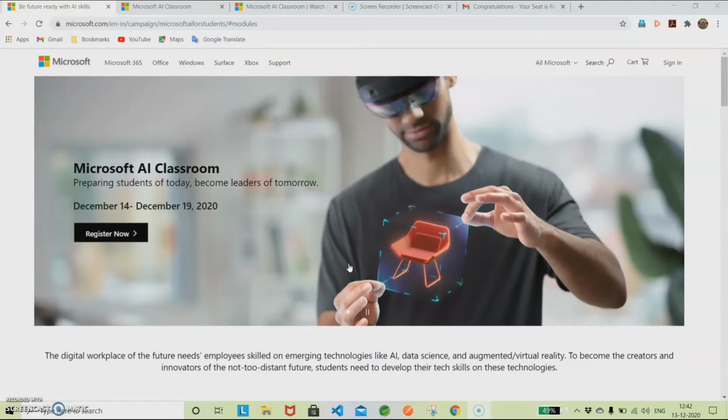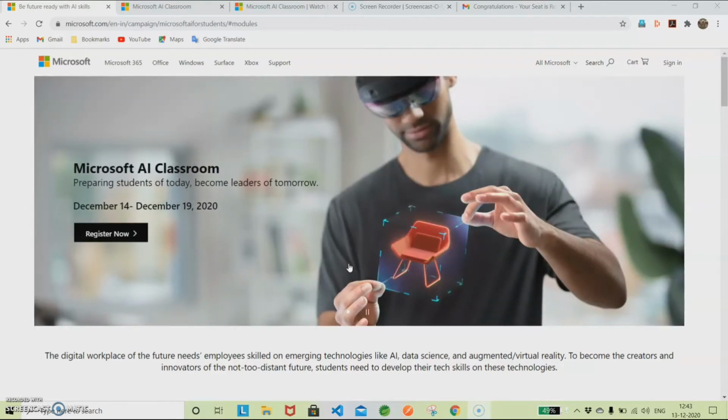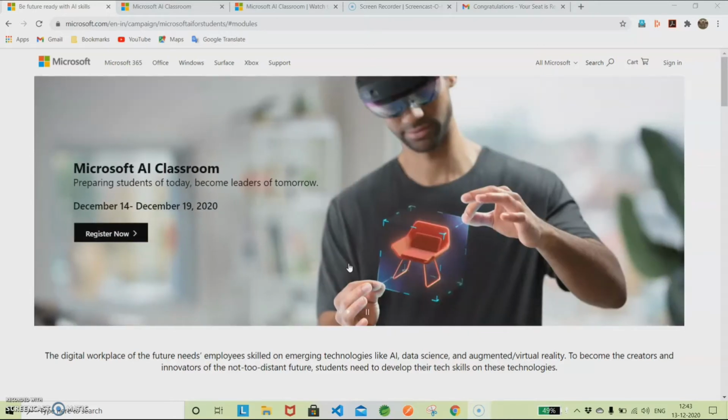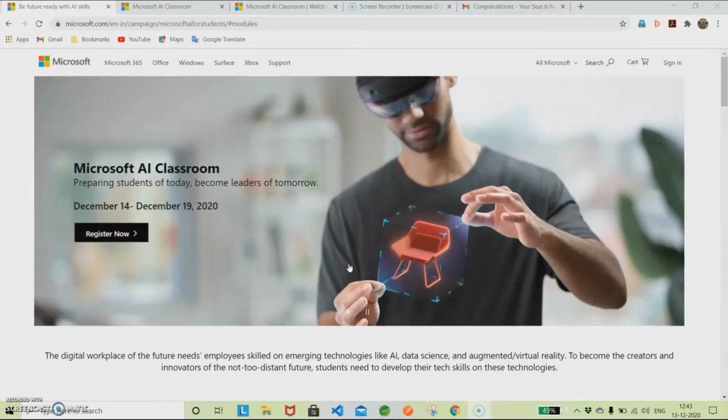So we are going to see about this Microsoft AI Classroom, which is offered by Microsoft. This is a one-day course, and the course will be from 2 p.m. to 5:30 p.m. Here they are going to explain artificial intelligence, machine learning, and virtual reality. And you are going to implement these machine learning models inside the cloud as well. You know that Microsoft has its own cloud technology, that is Azure. So you're going to deploy your code inside Azure as well.